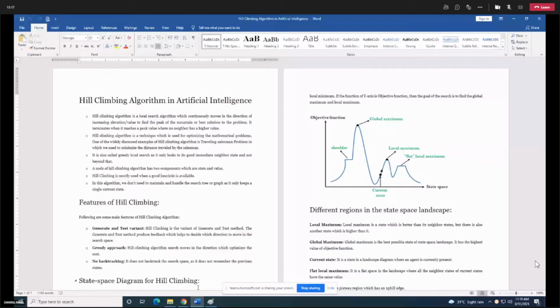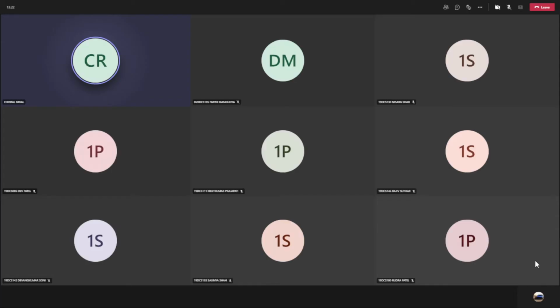I'll explain this algorithm to you with the help of an example that is in your book. Wait for me to share that screen.